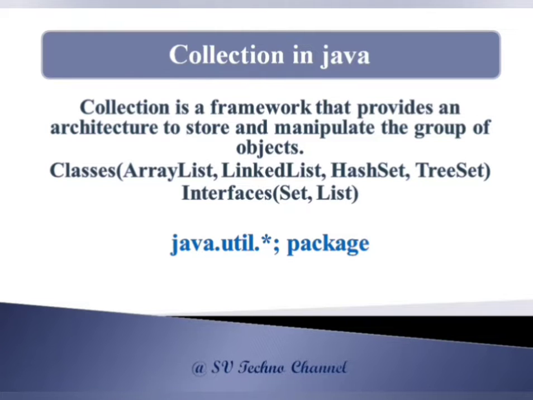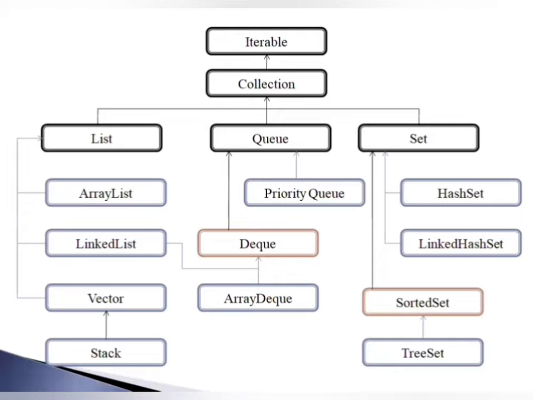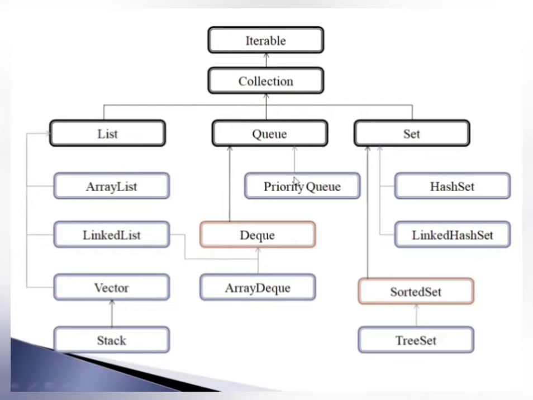So next I am going to talk about the hierarchy of the collection interface. So here Collection is an interface which extends the Iterable interface. Again, List, Queue, and Set are interfaces which extend the Collection interface.